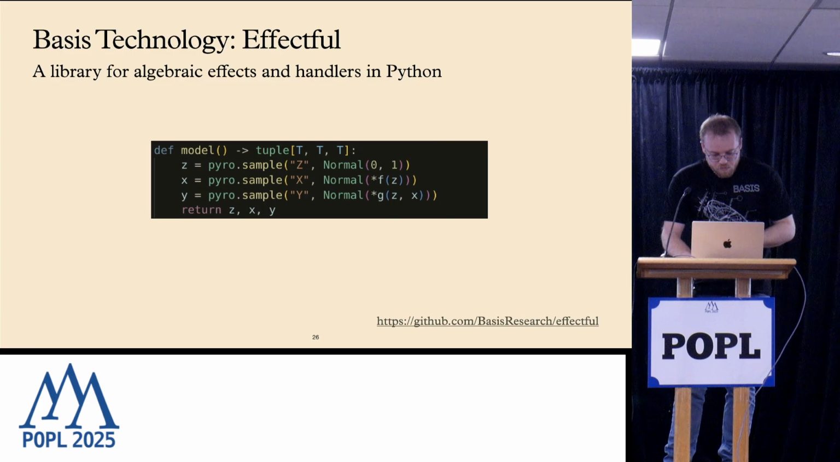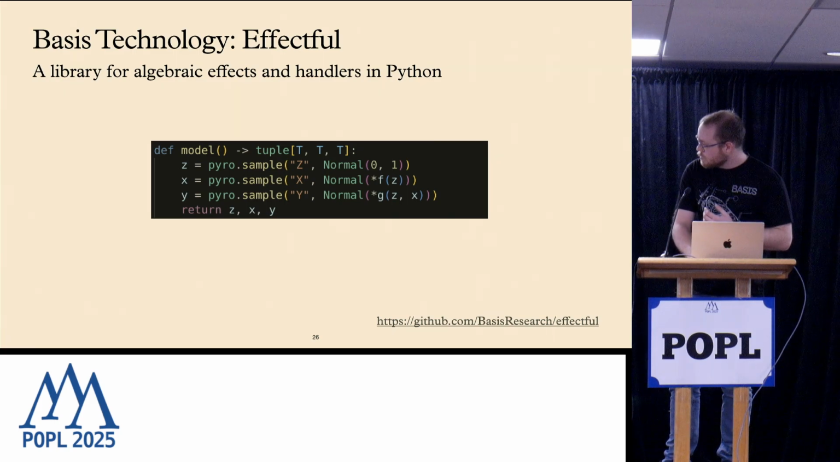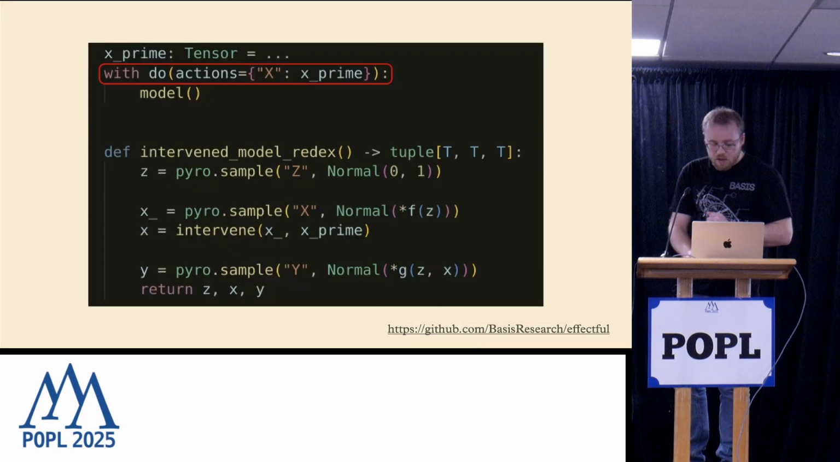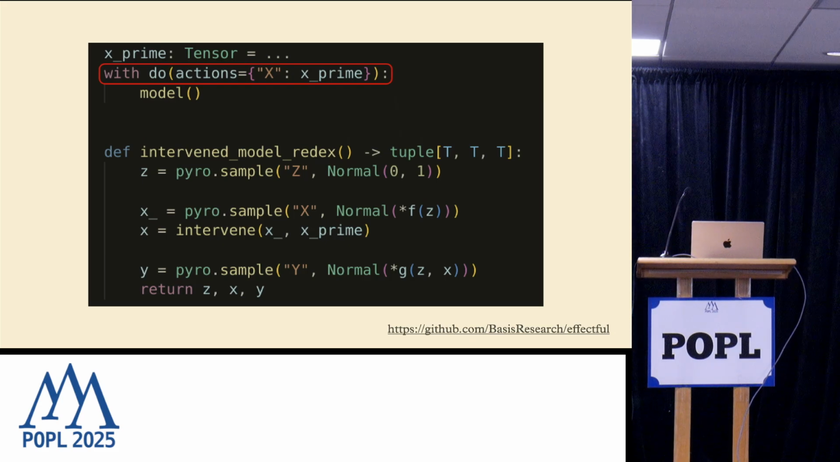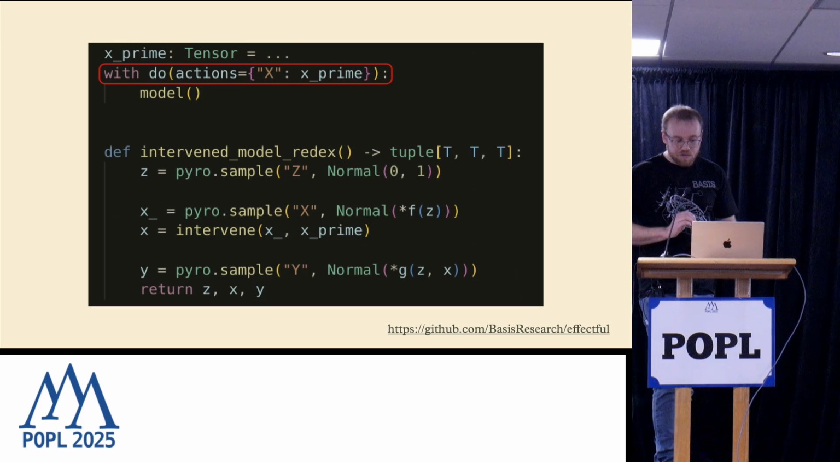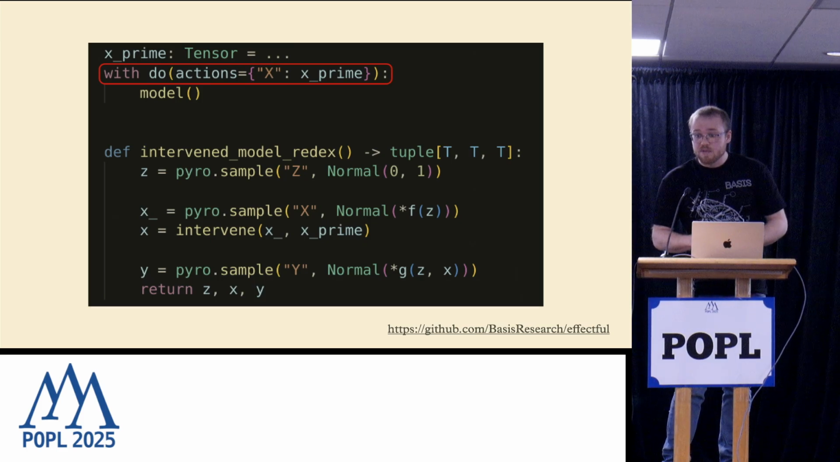OK. So, for example, what if we want to perform a Pearl-style intervention on the variable x? Well, in Cairo, we can do that by wrapping the model in an effect handler. The effect handler here is called do, and it says that instead of doing whatever x was originally, we're going to replace it with some intervention value. And so wrapping this model in this handler is actually equivalent to a program transformation. We take the original program and we modify it so that instead of sampling, we sample and then we pass the sample into a function called intervene that by default returns x prime.